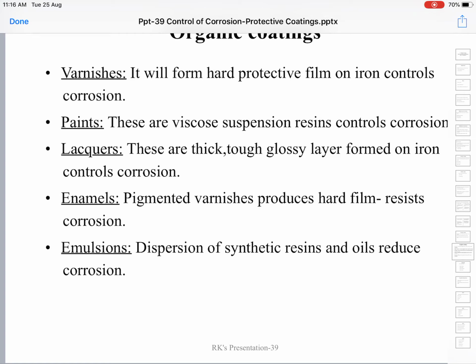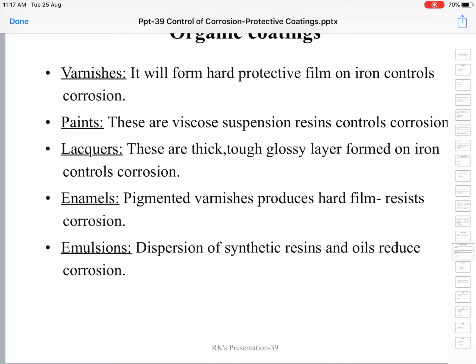Enamels occur in different colors. They are basically varnishes with a suitable pigment, meaning a coloring agent. Enamels are pigmented varnishes which produce a hard film on the metallic surface, which cuts the contact of the surrounding environment with the metals.